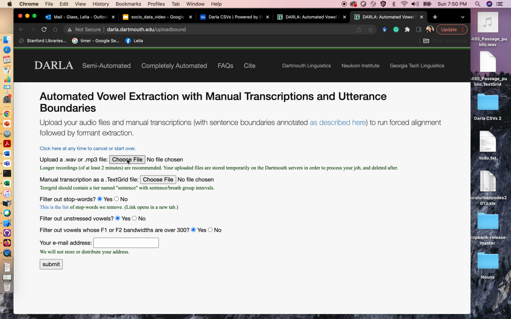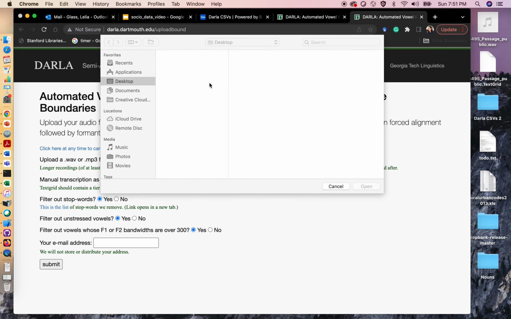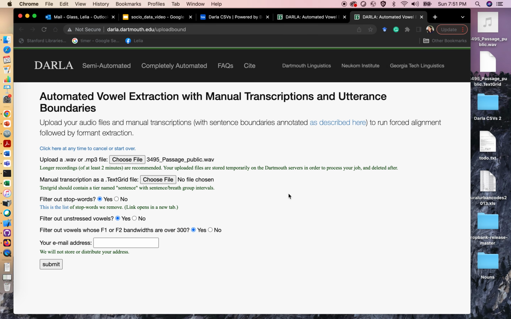So we'll click try it out, and we will upload our file, our WAV file. We'll upload our text grid. And for my particular project, we will leave everything here the way it is. So we will filter out stop words, which means we're not going to measure the vowel in words like the, because it's so common, it's so phonetically reduced.